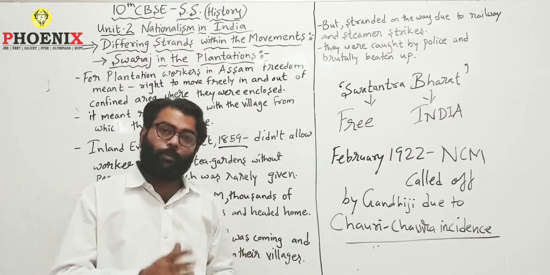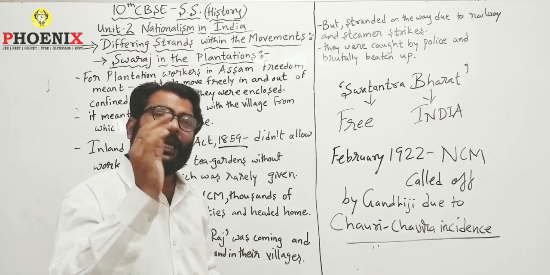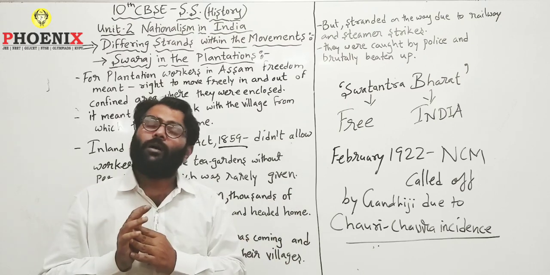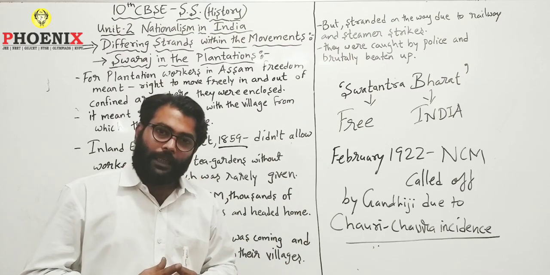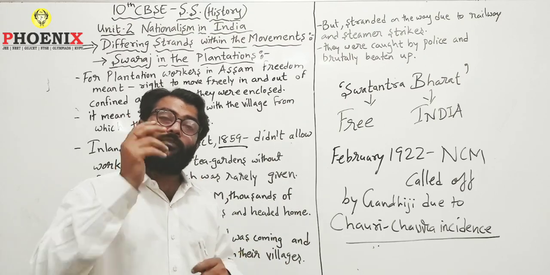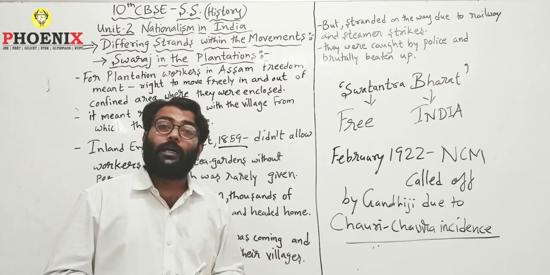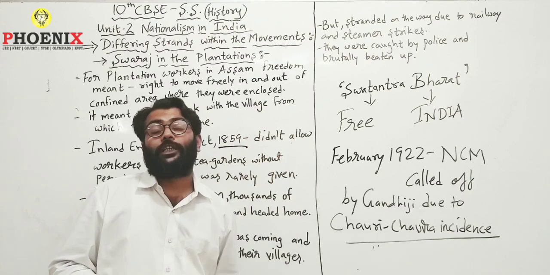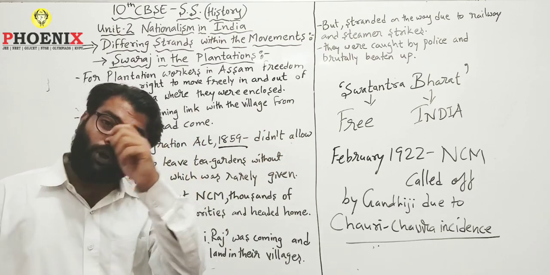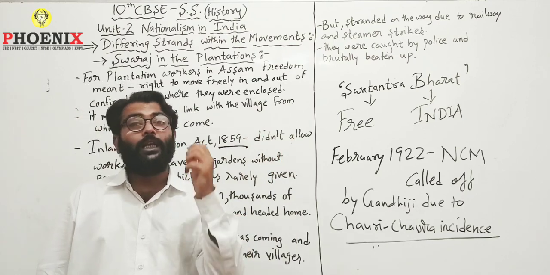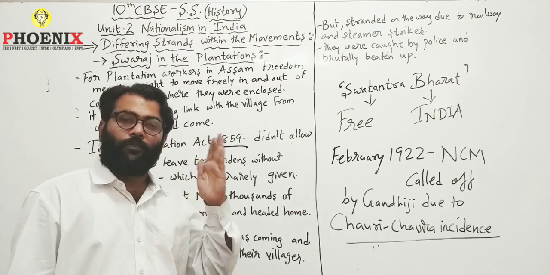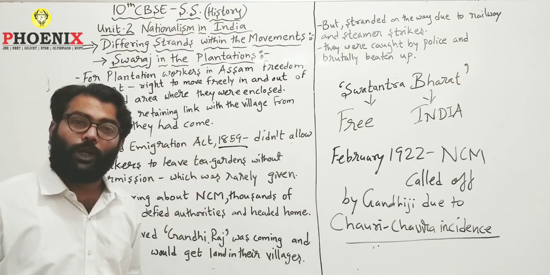So the non-cooperation movement continued for almost just over a year and a month. In the next lecture, we'll try to understand what happened after the non-cooperation movement was called off by Gandhiji, what was the decision taken by other leaders of Congress, and what all changes took place in the political struggle of India's freedom. I hope you have understood today's topic.